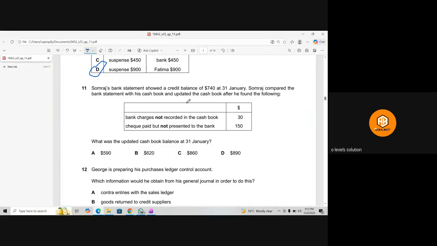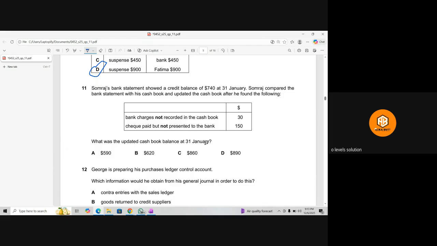Next one. Sumaraj's bank statement showed a credit balance of $740, that's a positive balance, at 31st January. Sumaraj compared the bank statement with his cash book and updated the cash book after he found the following: bank charges not recorded in the cash book, and a check paid but not presented to the bank. What was the updated cash book balance at 31st January?